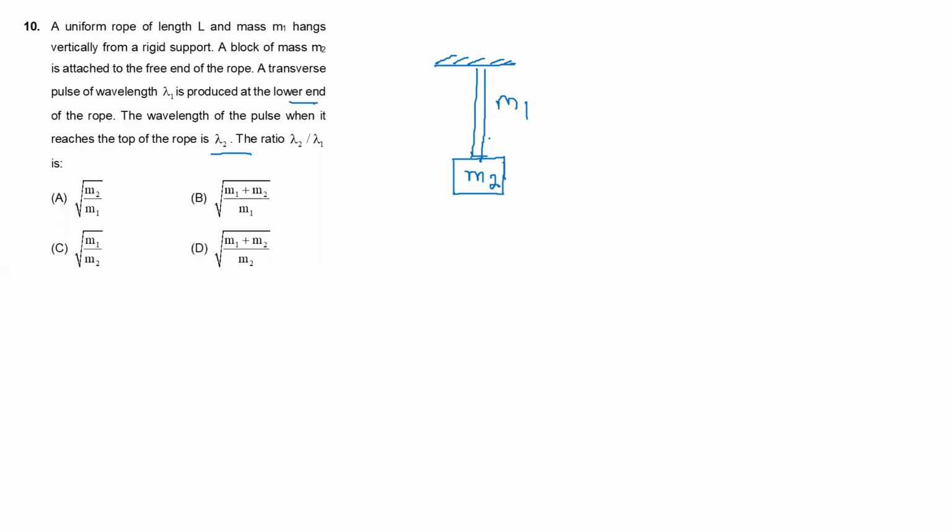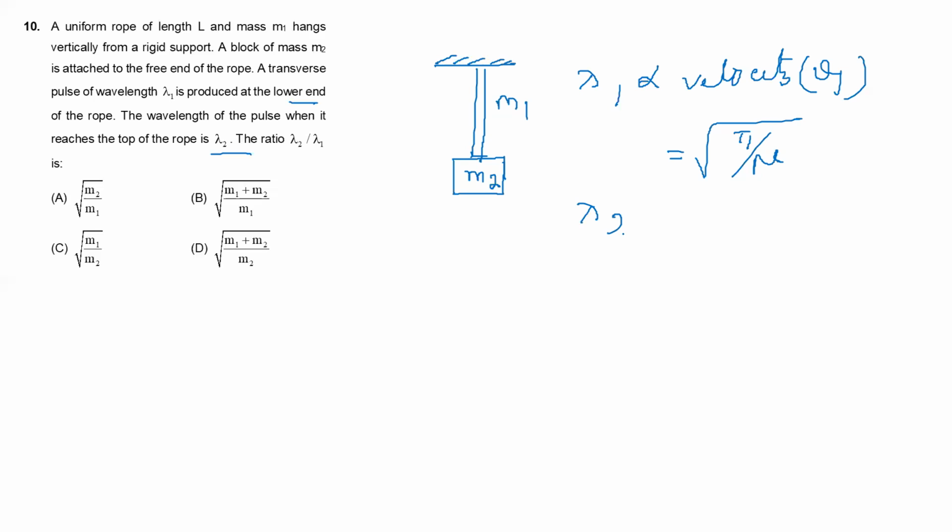Friends, wavelength of the pulse at the lower end, lambda 1, is proportional to velocity v1, that is equal to root T1 by mu. And similarly, in the second case, lambda 2 is proportional to v2, that is equal to root T2 by mu. Mu is the same for both.